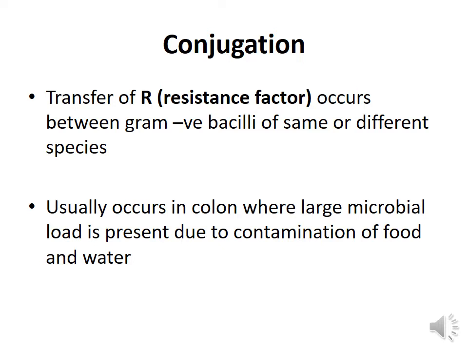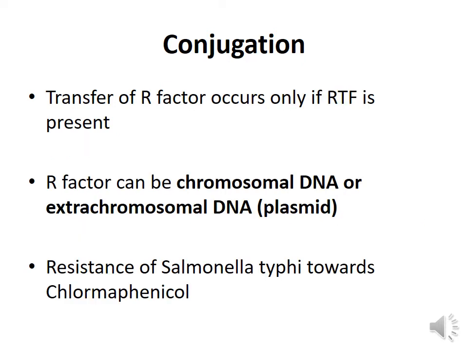Usually this occurs in the colon, where there is a large microbial population, usually due to contamination of food and water with the pathogenic microorganisms. Now, the transfer of R factor between two cells or two microbial organisms occurs only if a resistant transfer factor is present. Probably this acts as a vehicle.